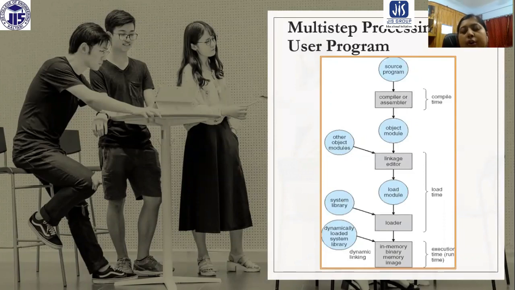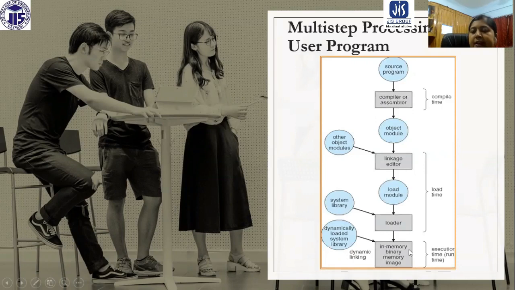Okay. So now we are going to have what? The executable file, that is the a.exe basically. In a C program, the file a.c is created, after compilation a.obj is created, and after loading a.exe is created.